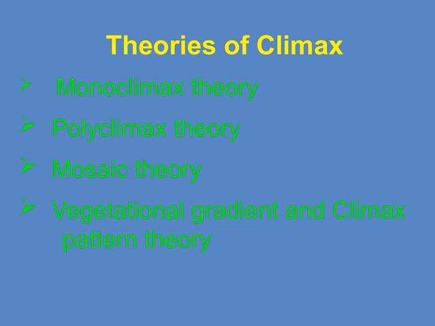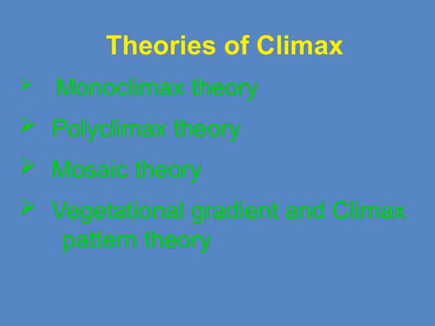Unlike the monoclimax, this theory proposes that there isn't just one climax community, but multiple possible climax communities. These can vary based on factors like soil type, climate, and disturbance history, meaning different areas or conditions can support different stable communities. Then there's the mosaic theory.